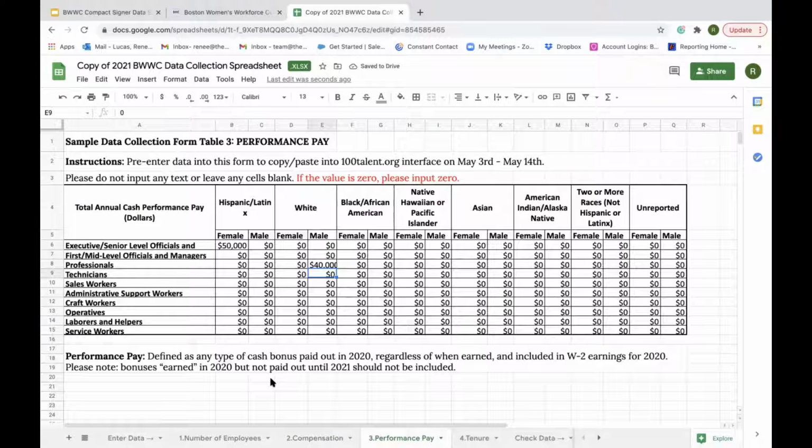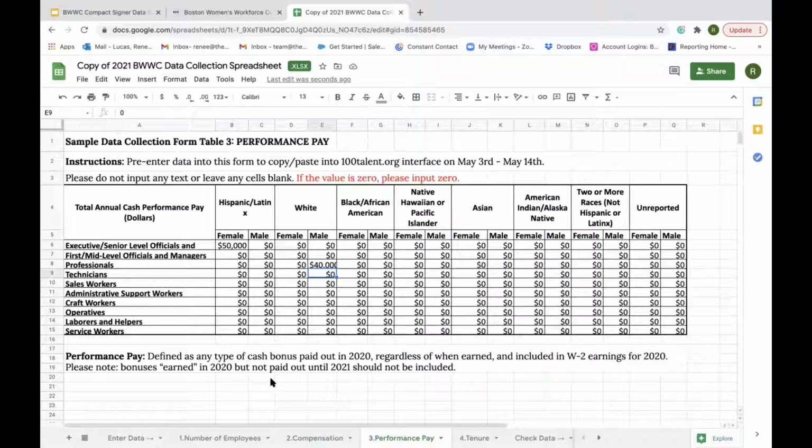The next tab is going to allow you to input performance pay. Remember, this is for any performance pay that was paid out in 2020. If a bonus was earned in 2020 but won't be paid out until sometime in 2021, you would not include those numbers. So you can see that our female CEO received $50,000 in bonus compensation, and our two male professionals received a total of $40,000 in performance pay in 2020.